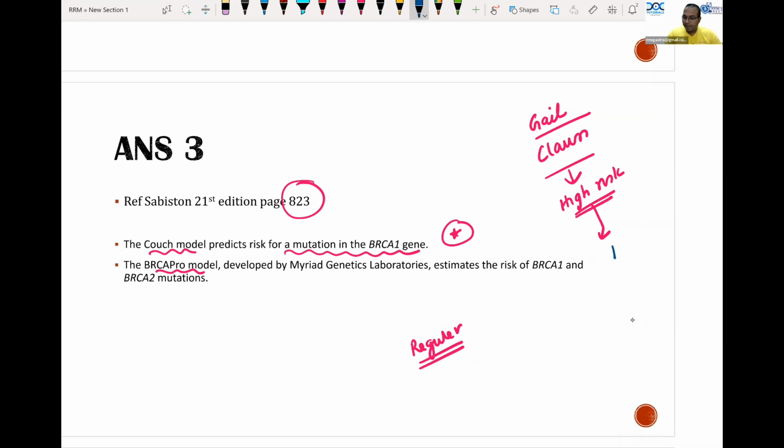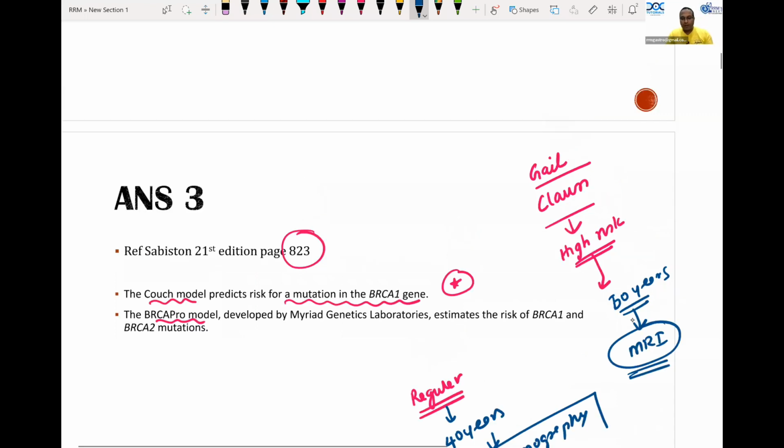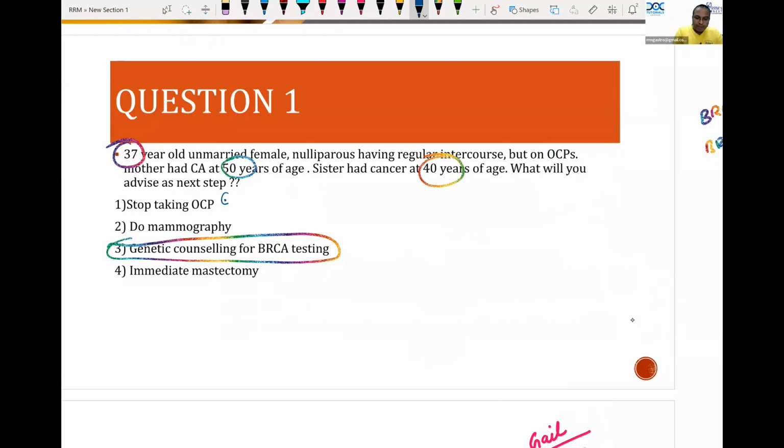The answer is at 30 years. Okay, not 35, it is at 30 years. In regular patients, it will be started at 40 years. And in high risk patients, we will use MRI for screening. In regular screening, we use mammography for screening. Okay, so mammography is used for regular screening purposes and MRI is used for the others.